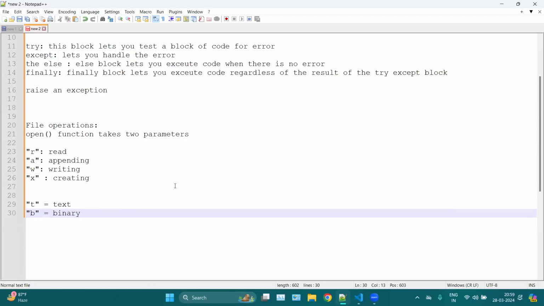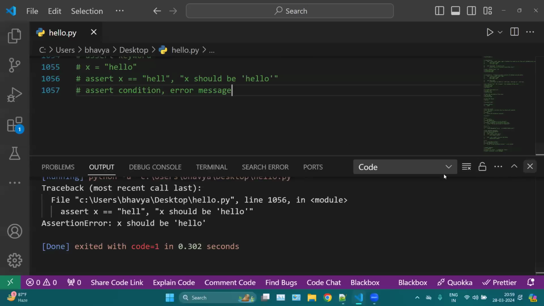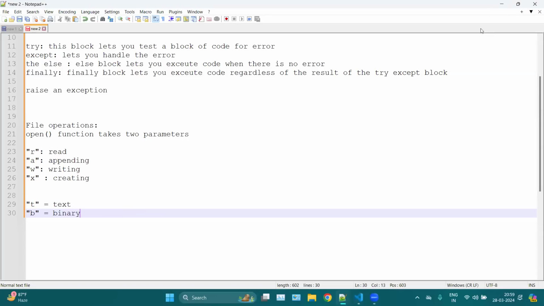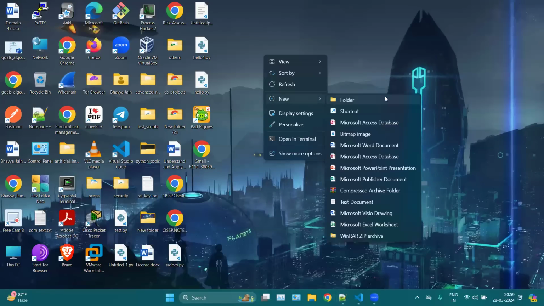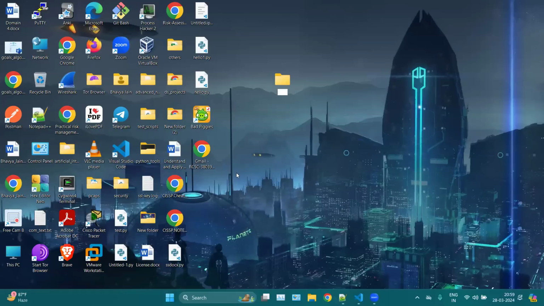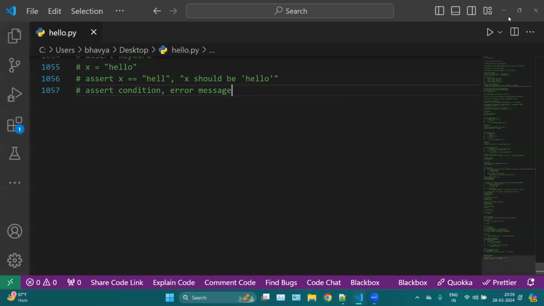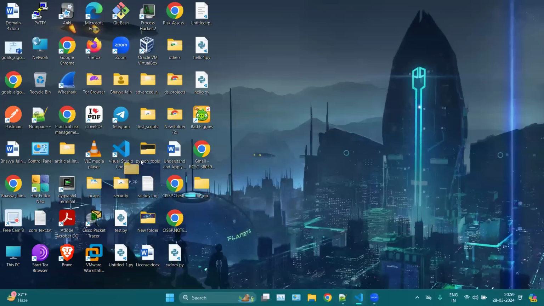Now, how to use file handling. I will create a new folder here, called file operation, and open this folder inside my VS Code.